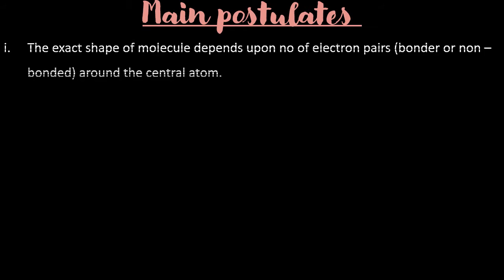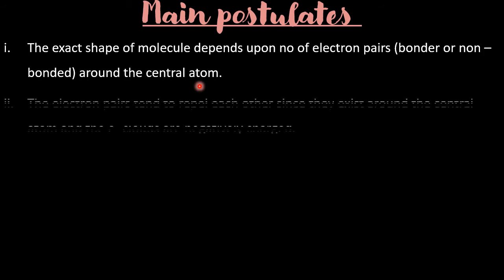Now let us understand what are the main postulates of the VSEPR theory. The exact shape of a molecule depends upon the number of electron pairs around the central atom. How many electron pairs are there around the central atom in a molecule? In that, how many are busy in the bonding? How many are not busy in the bonding? That you have to take into account.